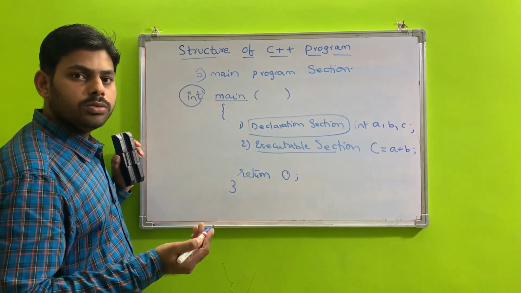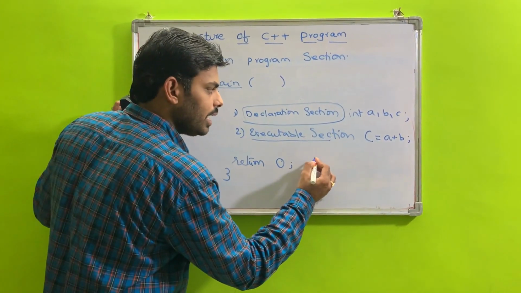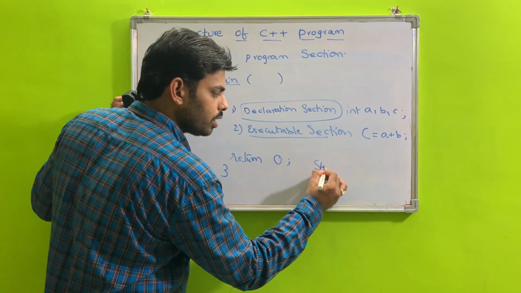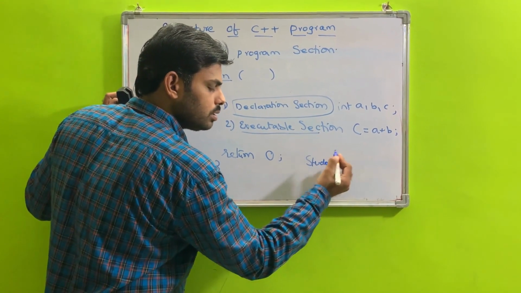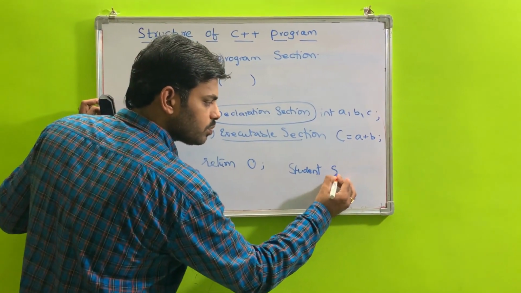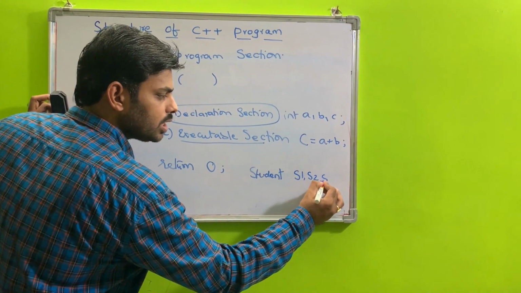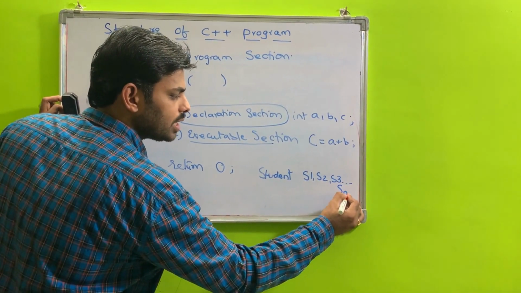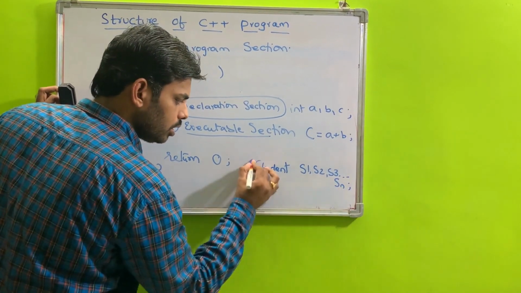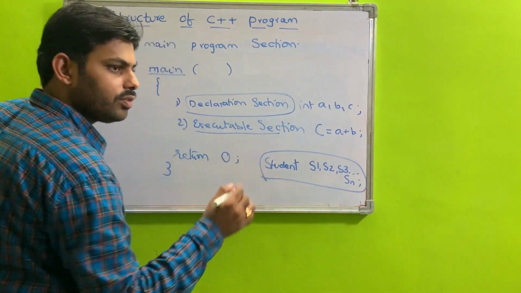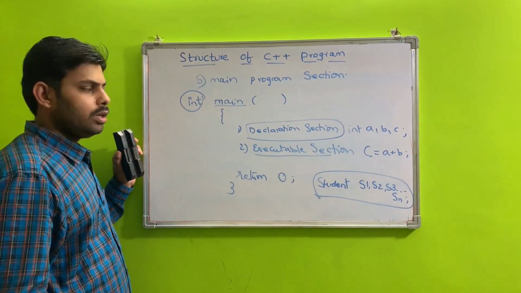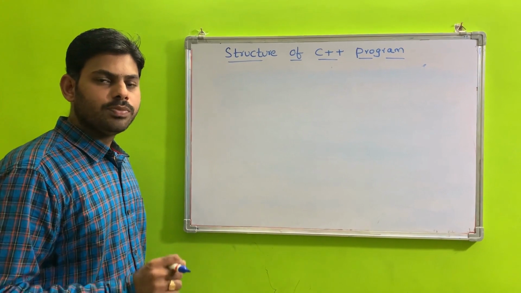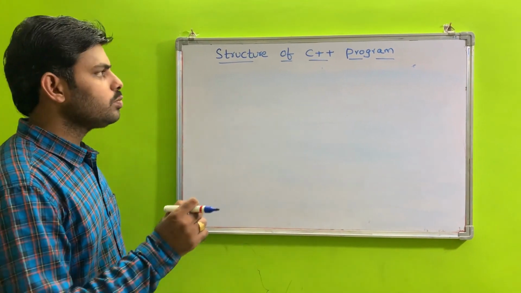So how to declare objects? The objects are declared by using the class name. In the previous example, Student is the class name, and the corresponding objects are S1, S2, S3, and so on, Sn. So this is the declaration for objects. I will explain with a small example.